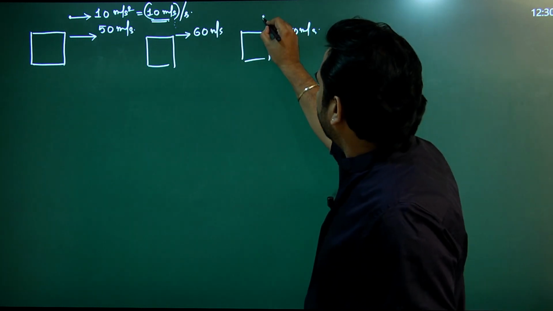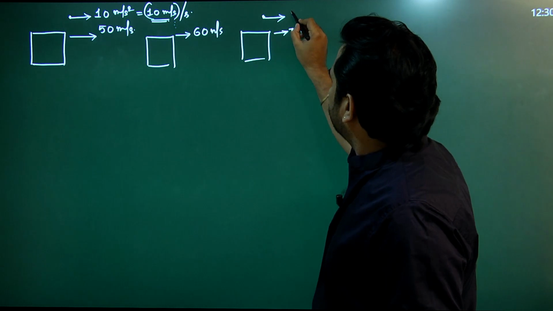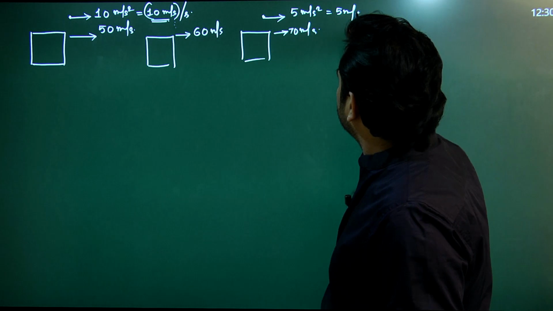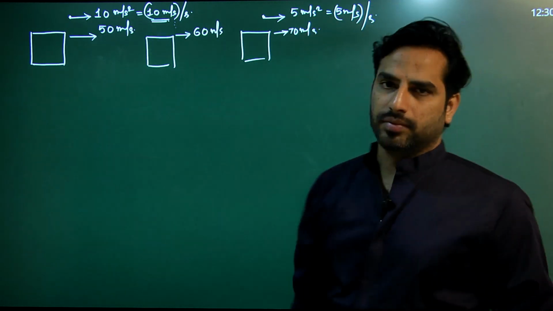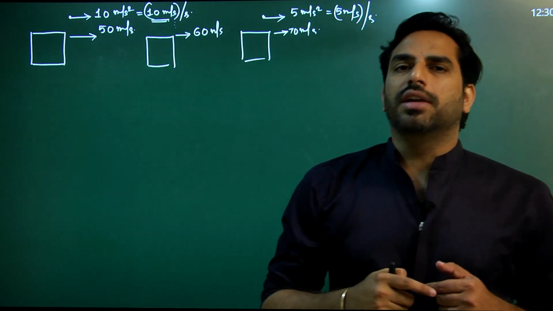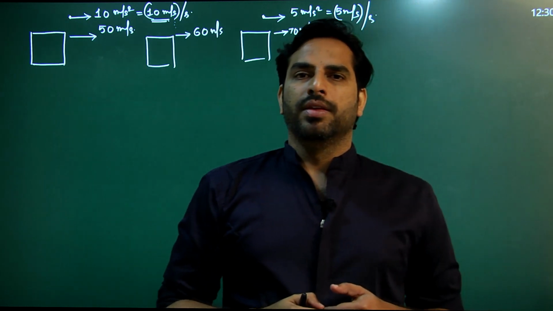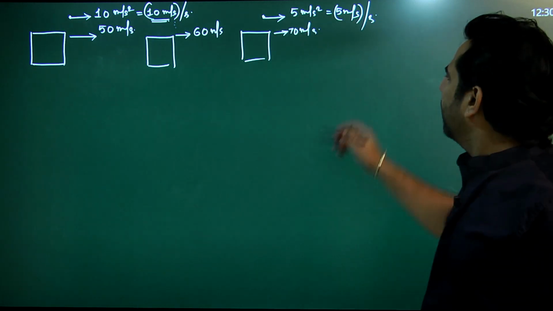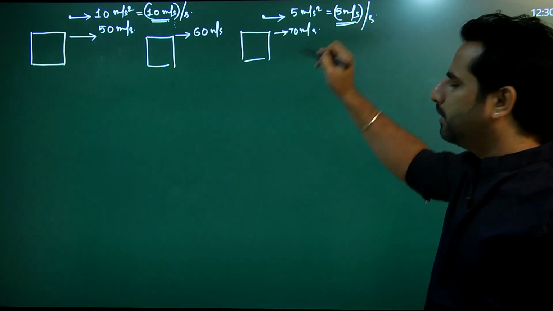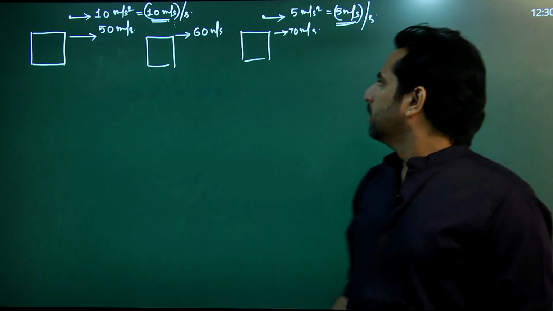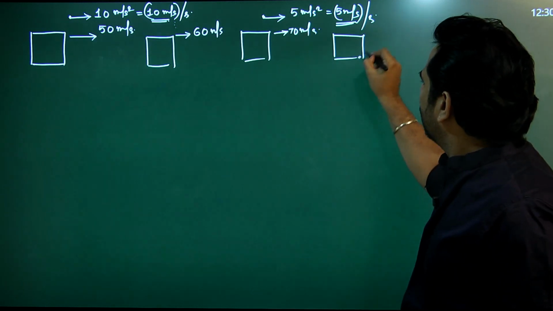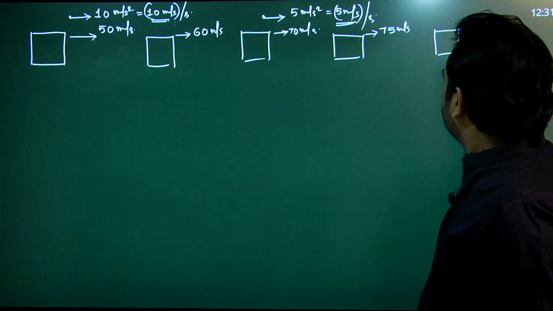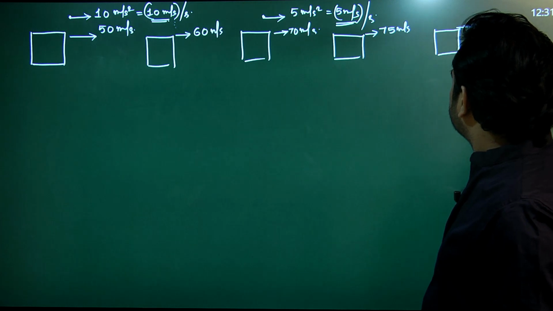Now at this point of time, if the acceleration is changed to 5 meter per second square, which is 5 meter per second per second, the acceleration still continues to be in the direction of velocity. So the velocity will continue to increase, but now the rate at which velocity is increasing is only by 5 units in 1 second. So 70 after 1 second will become 75 meter per second. After 1 second, 75 becomes 80 meters per second.